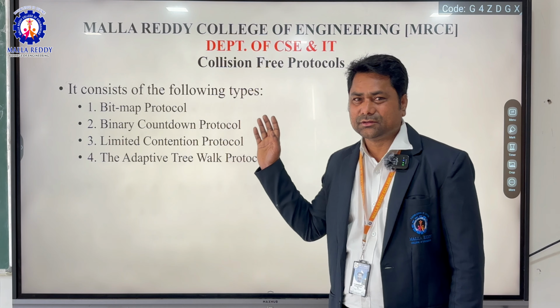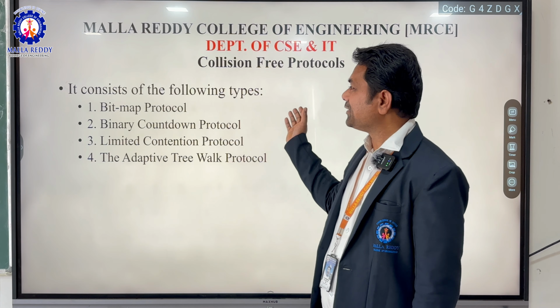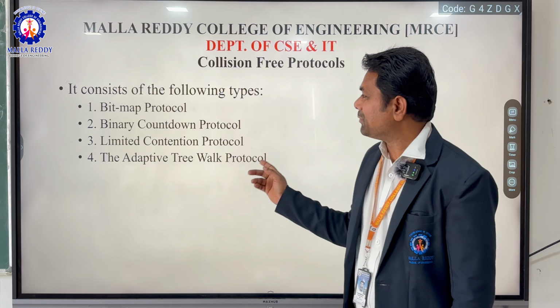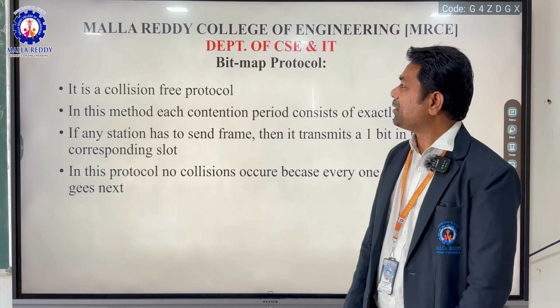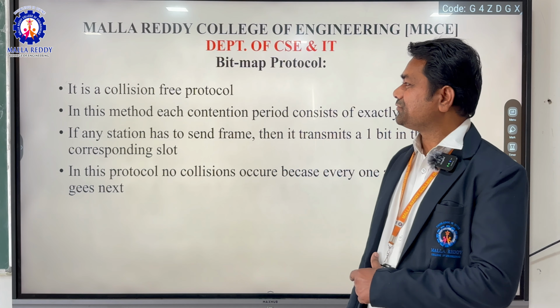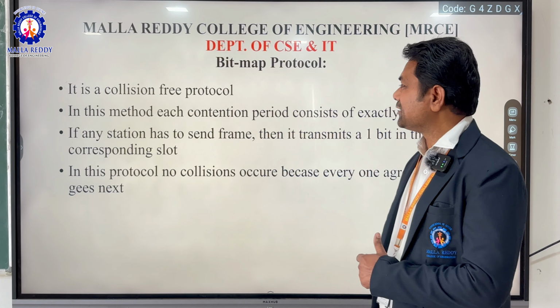Collision-free protocols consist of the following types: bitmap protocol, binary countdown protocol, limited contention protocol, and the adaptive tree walk protocols. Coming to the bitmap protocol, it is a collision-free protocol. In this method, each contention period consists of exactly n slots. If any station has to send a frame, then it transmits a 1 bit in the corresponding slot.